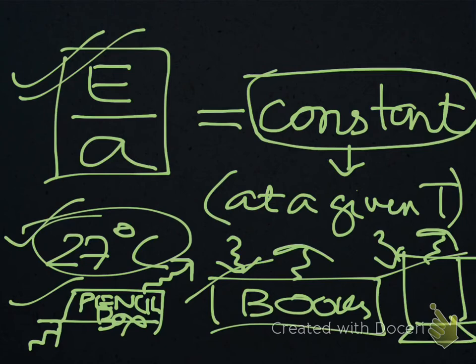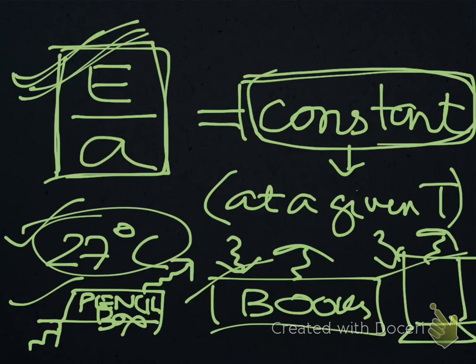So as I told you, for the pencil box, the books, us, the computer at 27 degrees Celsius, this ratio is a constant, and this constant is equal to the emissive power of a black body.